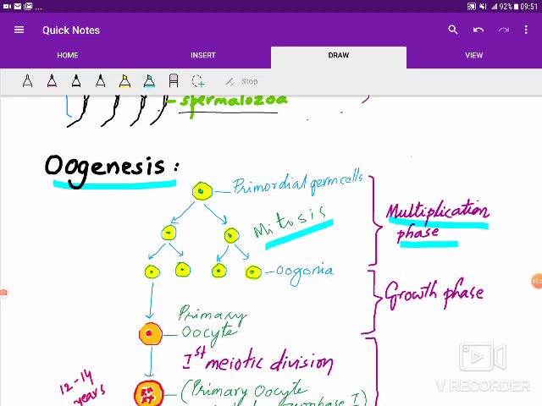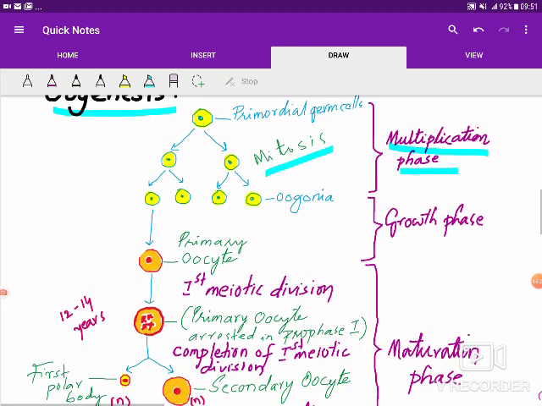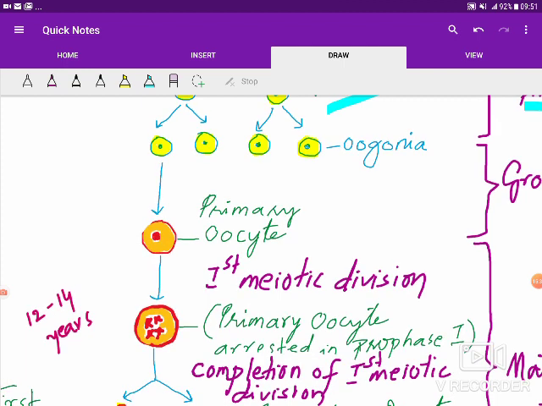So right at childhood, after the birth of the female child, the maturation and growth phase begins, and during the growth phase, the oogonia enter into the first meiotic division.